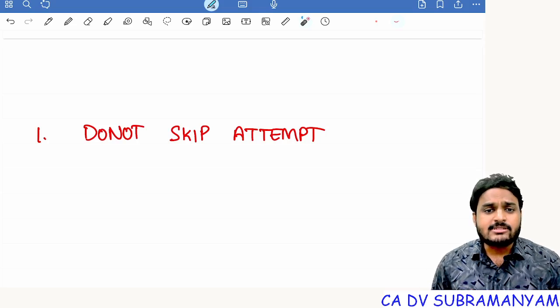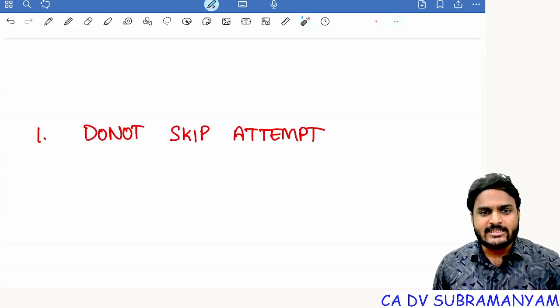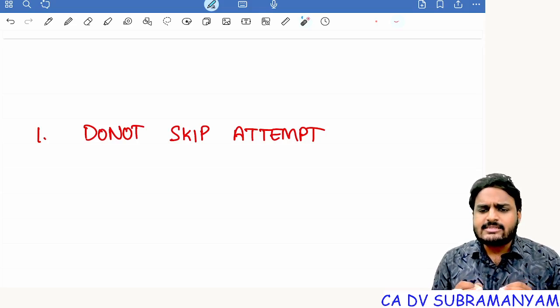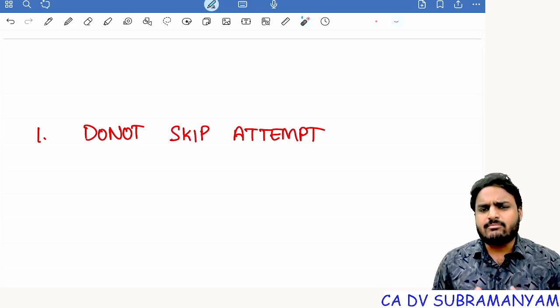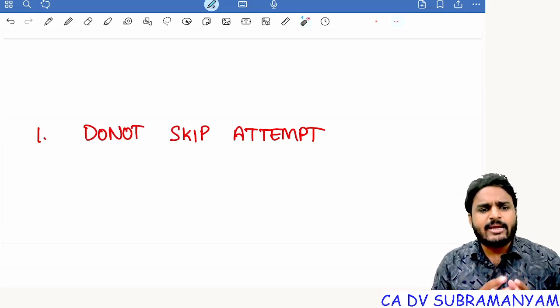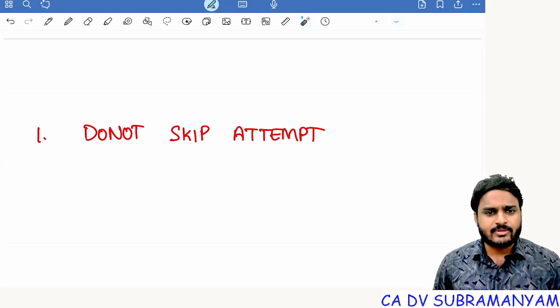Let me tell you my personal experience. As you all know, I'm a chartered accountant and qualified cost accountant. All levels of CA I cleared in my first attempt. And coming to CMA, I took 2 attempts to clear CMA Inter. That doesn't mean I failed CMA Inter in the first attempt. I failed to attempt all the papers in the first attempt. When I attempted the first paper, I attempted only 75 marks and I thought that I would not get 50 marks minimum, which is a scoring paper. So I skipped remaining papers in my first attempt of CMA Inter. Later when result was announced, I got exemption in that paper.